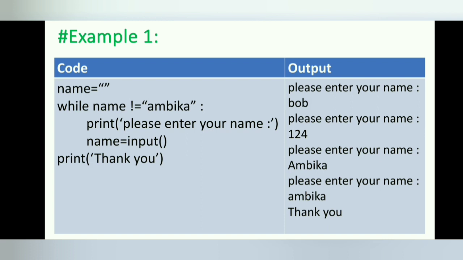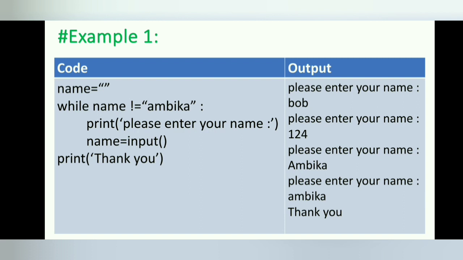Since this is the last line of the block, the execution moves back to the start of the while loop and re-evaluates the condition. If the value in name is not equal to the string Ambika, then the condition is true and the execution enters the while loop's body again.